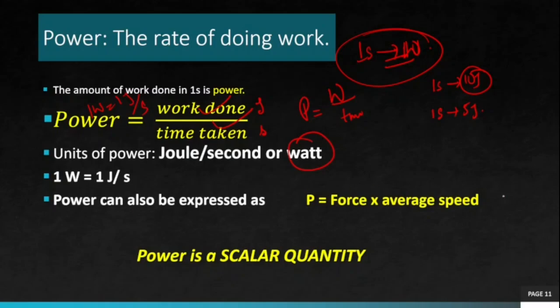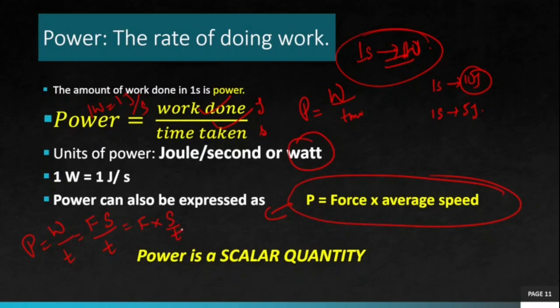Now there is another expression for power, and that is force into average speed. How do we get this? We know power भनेको work divided by time, total work. Total work भनेको force into displacement divided by time, and force into S divided by T. Okay, I'm talking about constant force, which does not depend on time.